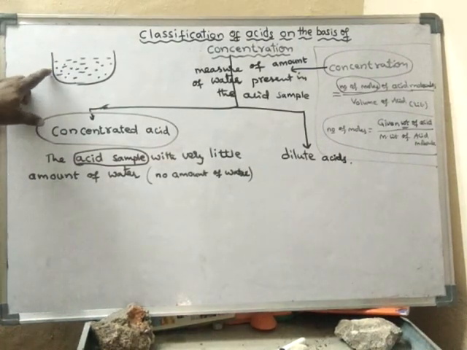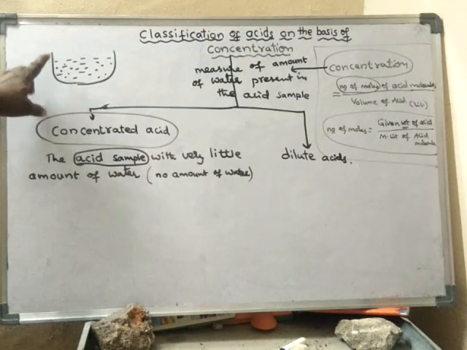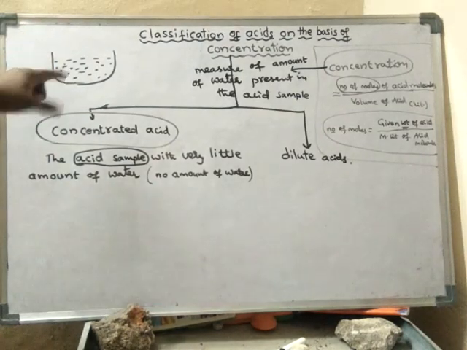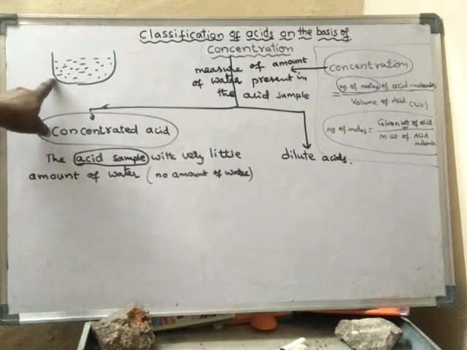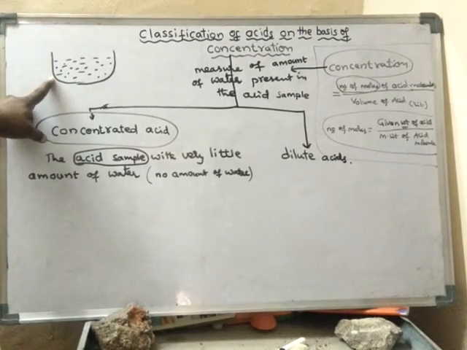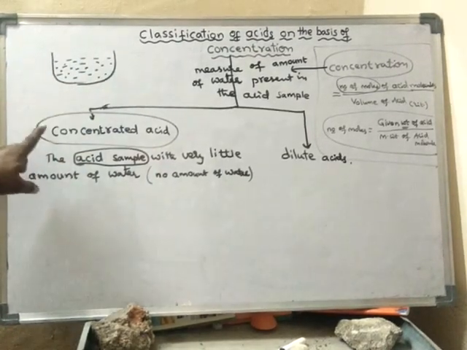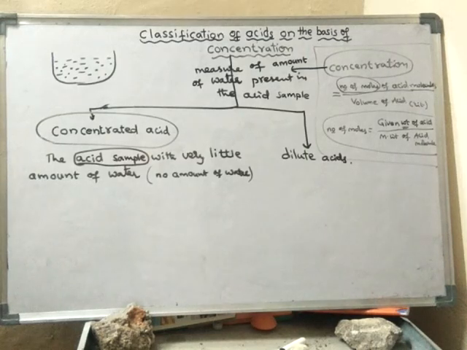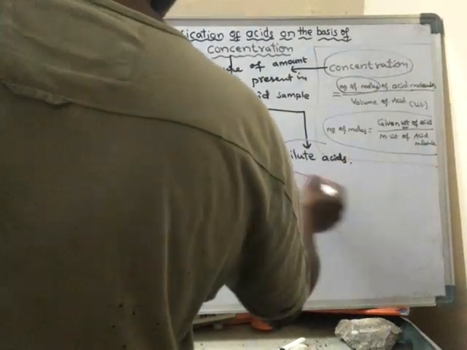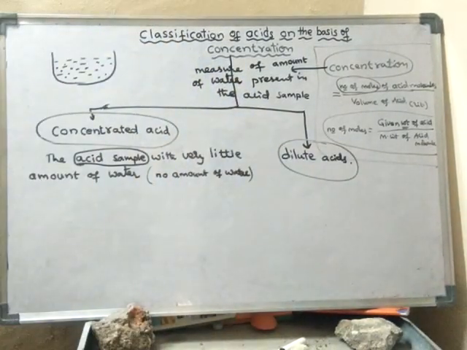Suppose the amount of acid is more and the amount of water is less, then that solution is said to be a concentrated solution. Then what is a dilute solution?